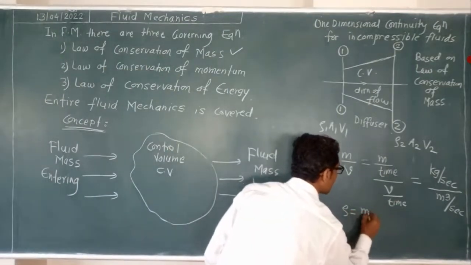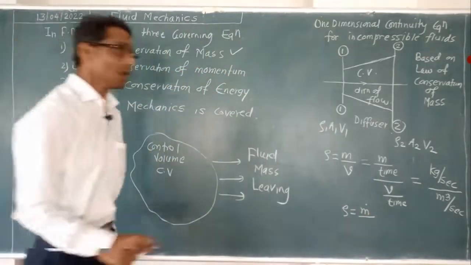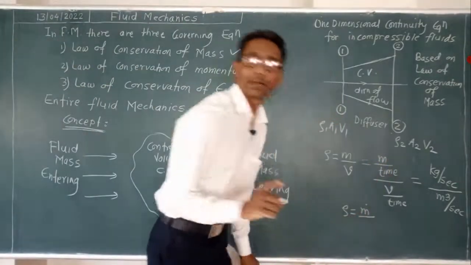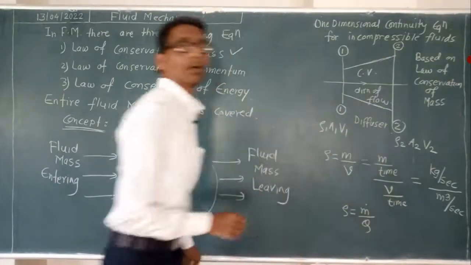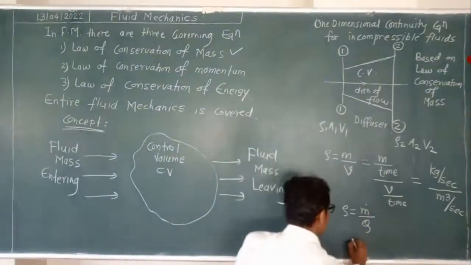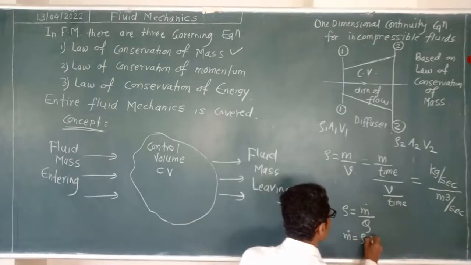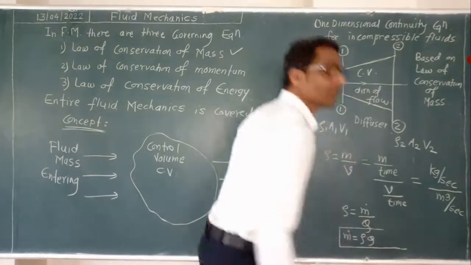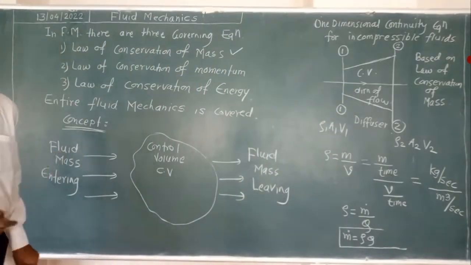Kg per second is the mass flow rate, that we denote by m dot, and meter cube per second is the discharge, that we denote by the letter Q. So here m dot will be rho into Q, the product of density and discharge.